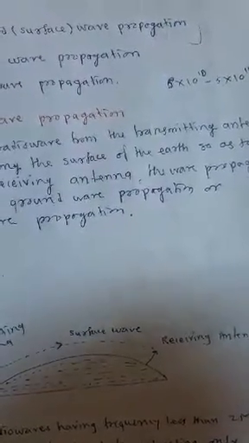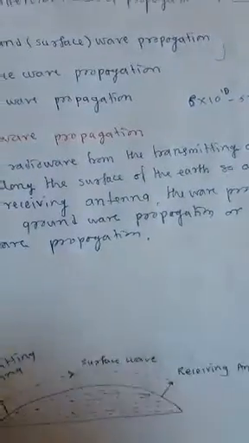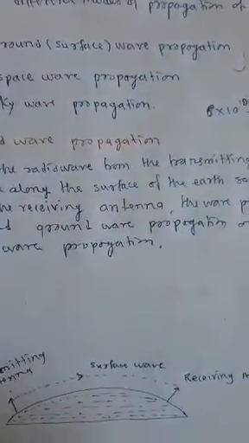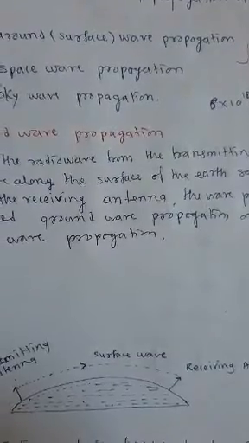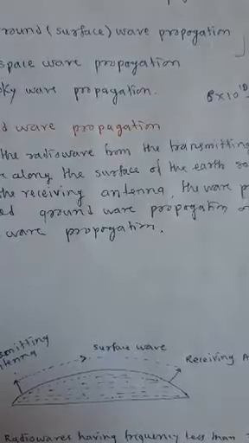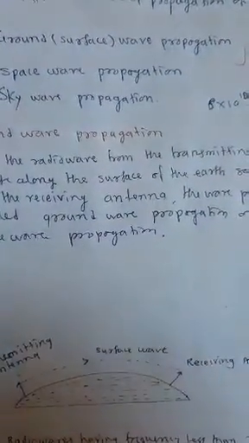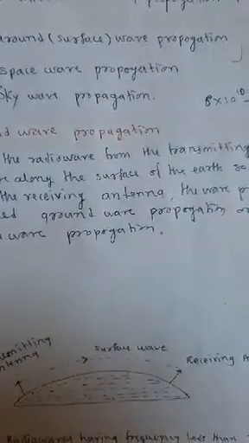The signal to be transmitted is converted into an electrical signal and then superimposed on a high frequency oscillating current flowing through a metallic conductor of suitable shape and size. This conductor is called the transmitting antenna.